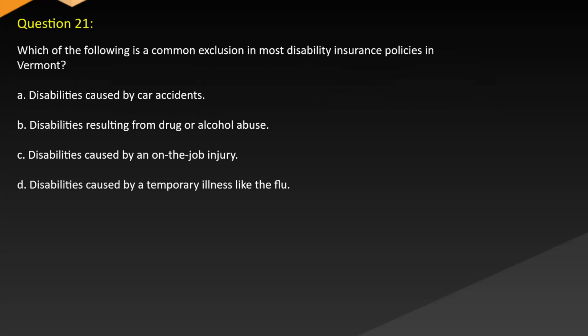Question 21. Which of the following is a common exclusion in most disability insurance policies in Vermont? A. Disabilities caused by car accidents. B. Disabilities resulting from drug or alcohol abuse. C. Disabilities caused by an on-the-job injury. D. Disabilities caused by a temporary illness like the flu.